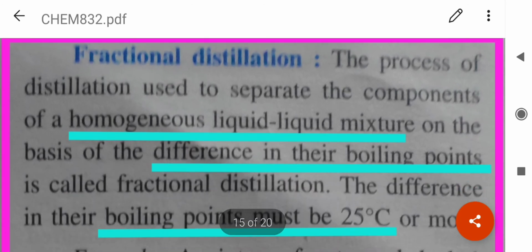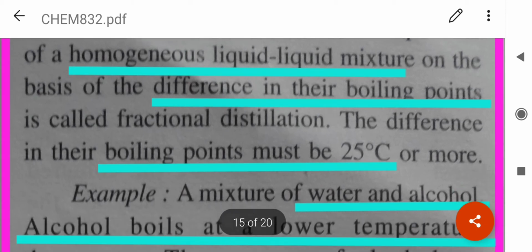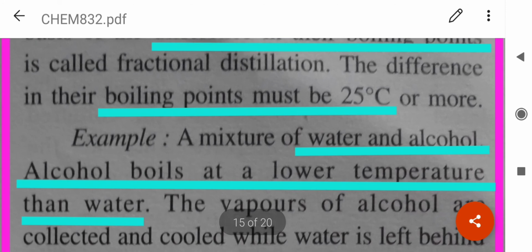Next is fractional distillation. It is used to separate the components of homogeneous liquid mixtures. Homogeneous means which are miscible. So how are they separated? On the basis of the difference in their boiling points. But the difference in their boiling points must be at least 25 degrees Celsius or more.